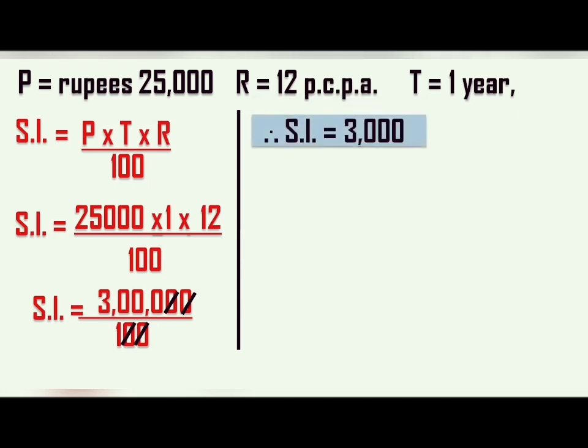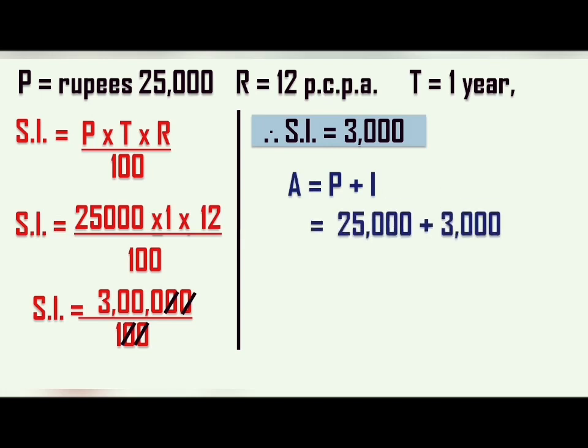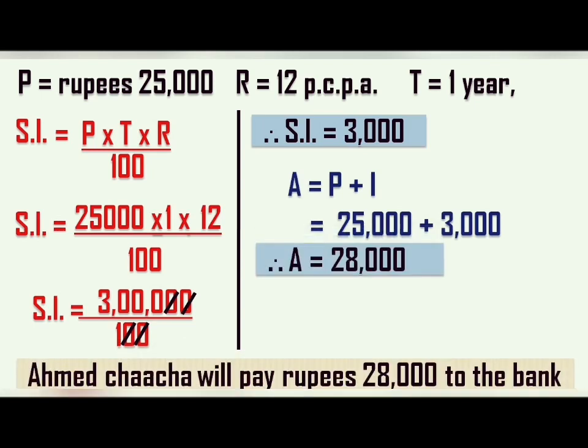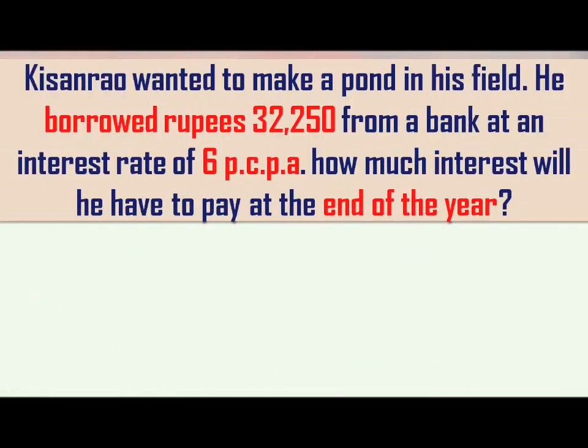So this simple interest will help us to find out the final amount, right? For that, we need to write the formula first. What is the formula for the final amount? Yes, amount equals P plus I. P is nothing but 25,000 and I is nothing but 3,000 that we have calculated. The moment you add them, we get the answer 28,000, and bang, we got the answer. Ahmed Chacha must pay rupees 28,000 to the bank at the end of the year, as he has taken 25,000 as a loan, right? After this, let's move on with the next sum.